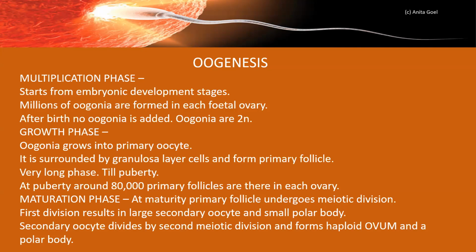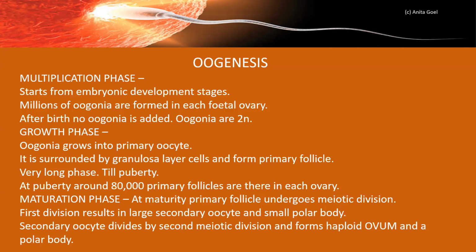Now primary follicle undergoes meiotic division. Again, there are two substages. During the first stage of meiotic division, the primary oocyte will divide into a large secondary oocyte and a small polar body.